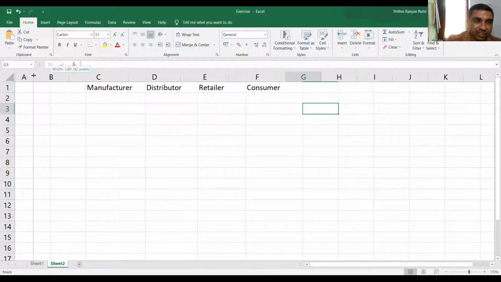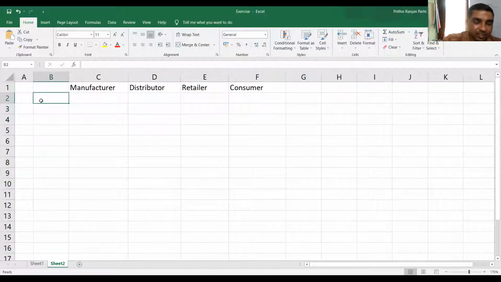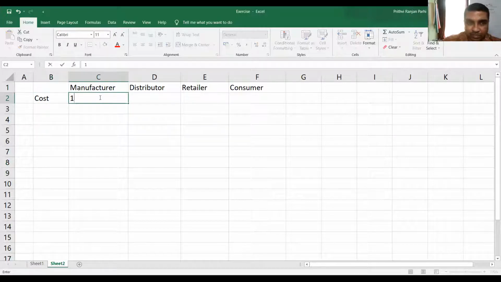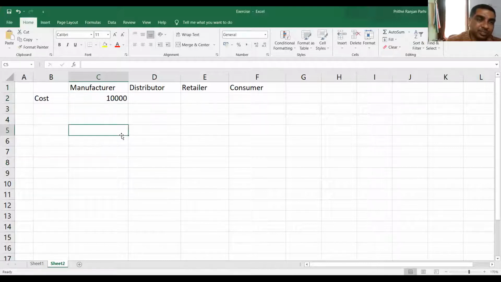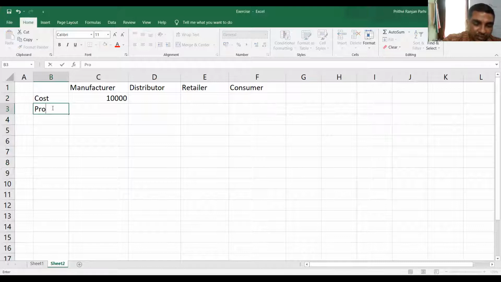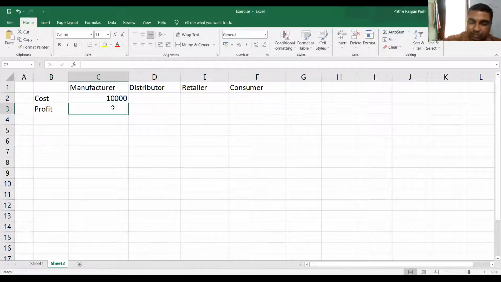Now let us start from here. Let us say cost of the manufacturer is 1 lakh. Or for simplification, let me take 10,000. Let us assume manufacturer at no profit. Let us say profit is 0.